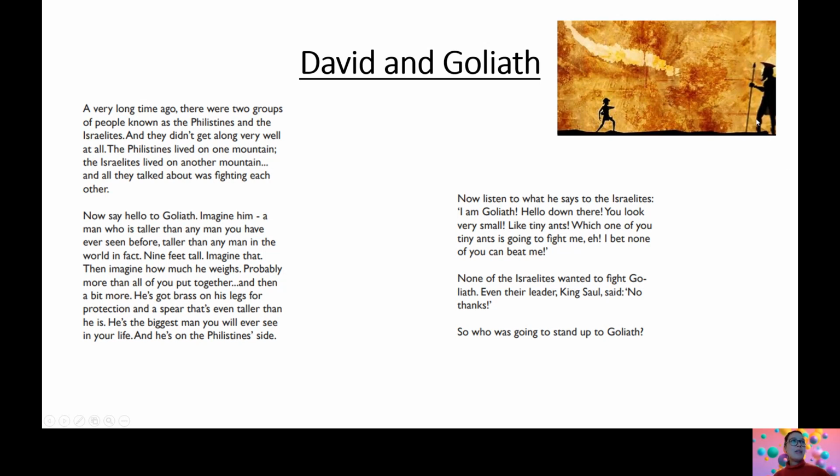Imagine him, a man who is taller than any man you have ever seen before, taller than any man in the world, in fact, 9 feet tall. Imagine that. Then imagine how much he weighs, probably more than all of you put together, and then a bit more. And he's got brass on his legs for protection and a spear that's even taller than his. He's the biggest man you will ever see in your life, and he is on the Philistine side.